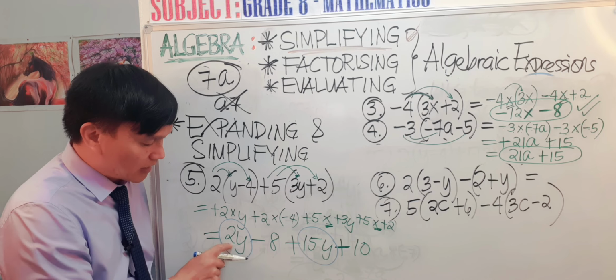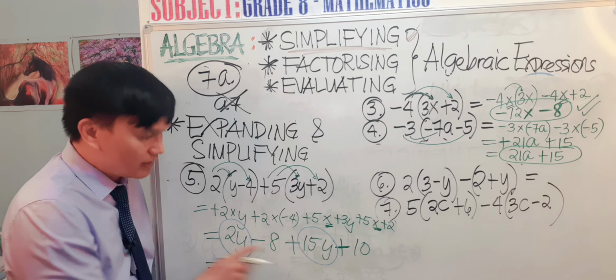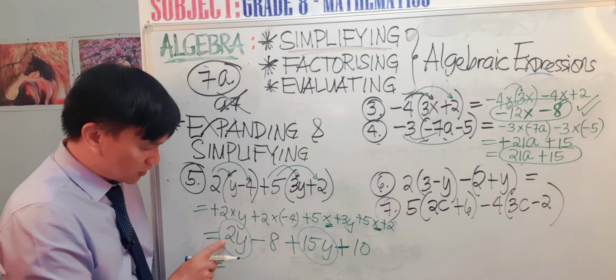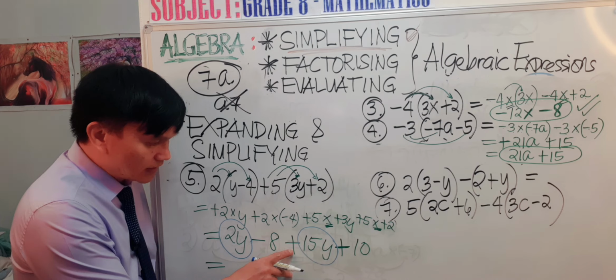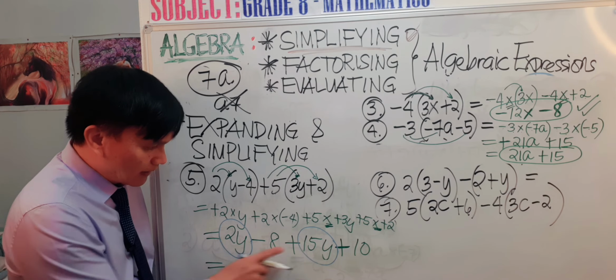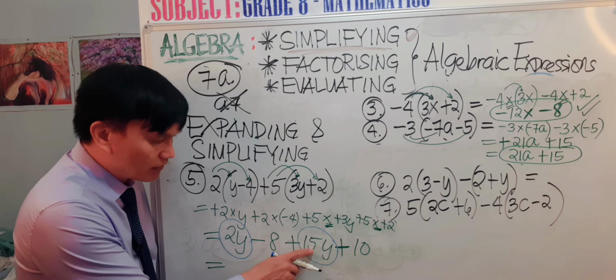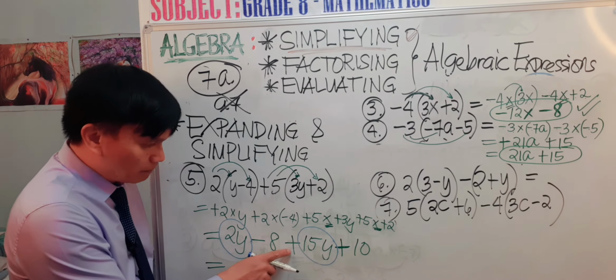It's all about the literal coefficient, or the letter. This 2y is positive and this one is positive. So you are going to say positive 2y plus 15y. So that is 2 plus 15.